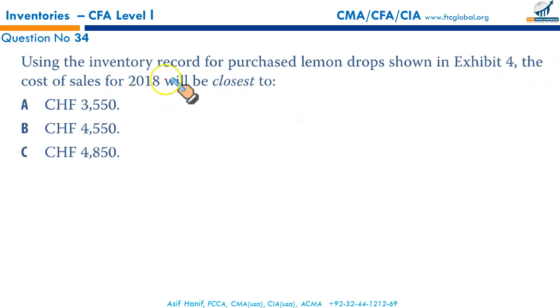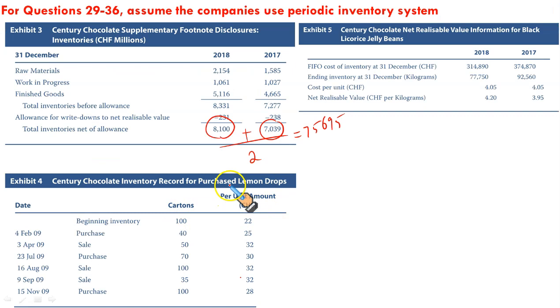Next, using the inventory record for purchased lemon drops shown in Exhibit 4, the cost of sales for 2018 will be closest to. Now this is your Exhibit 4, the record for purchased lemon drops. We had opening inventory, purchases, sales, again a purchase, sales, sales and a purchase.